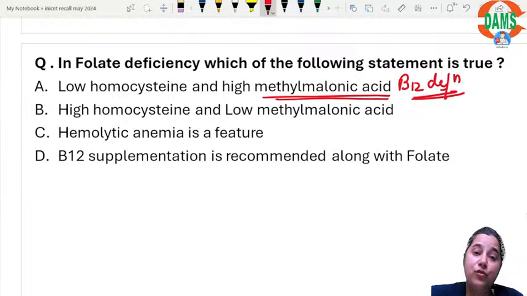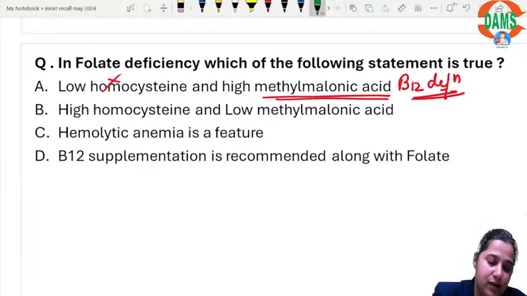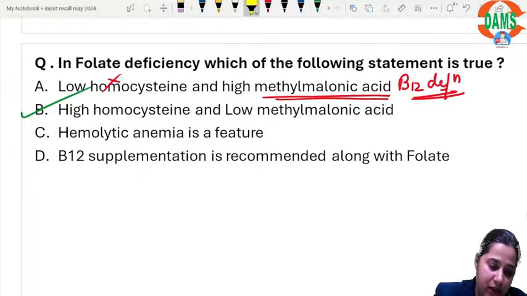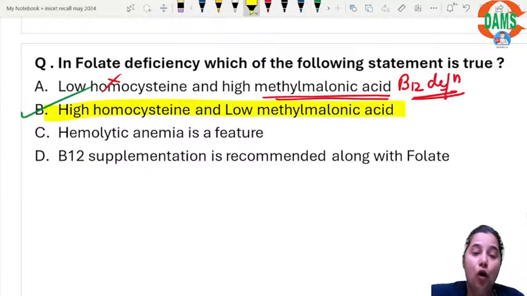Also, homocysteine will be converted to methionine in the presence of B9 and B12, hence low homocysteine is not a possibility. The next option is true: high homocysteine and low methylmalonic acid. Hemolytic anemia is not a feature of folate deficiency.